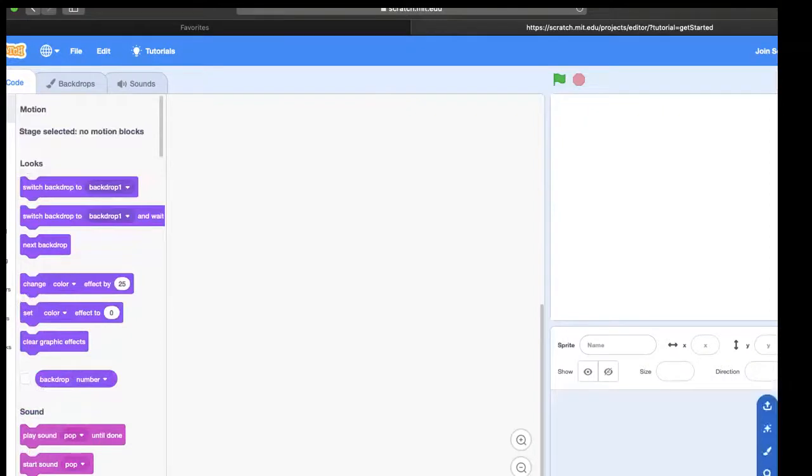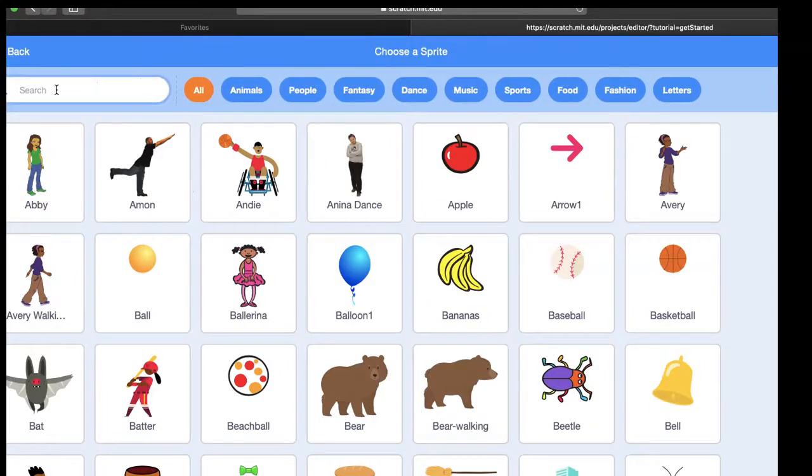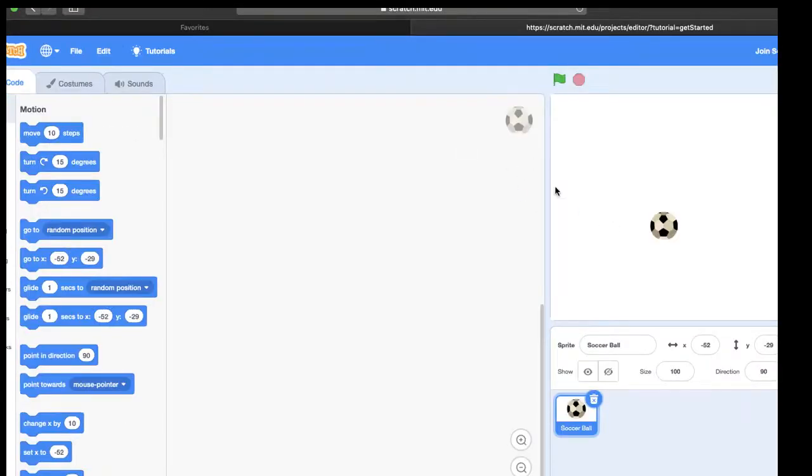Let's get a sprite. And we'll go down here to choose the sprite. There are several ways to add a sprite. We can search for a sprite, paint our own sprite, get a surprise sprite, or upload a sprite from pictures that we've already got from online or other places. Let's choose a sprite for now. So choosing a sprite, we're going to get a soccer ball. I'm going to type in soccer, find my soccer ball, and now I have my soccer ball sprite.